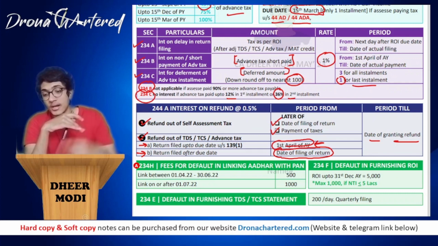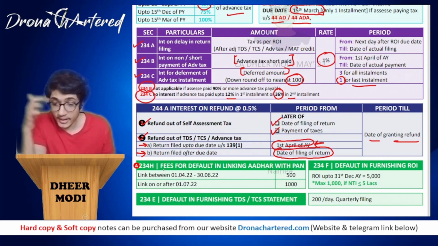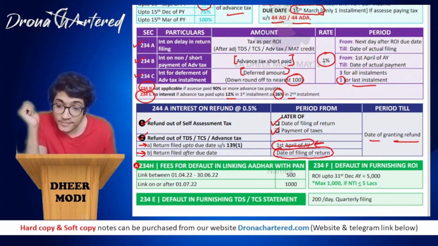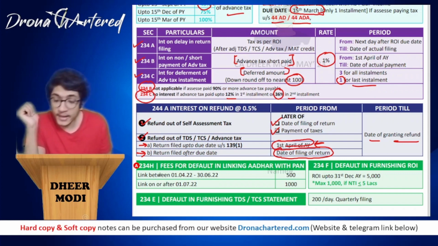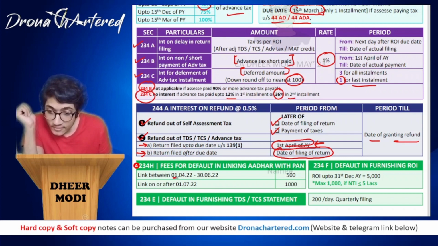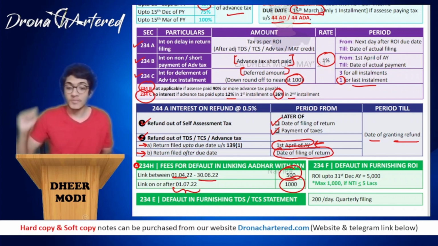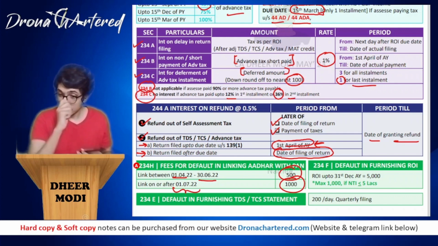Okay, now your last is your section 234H series, that is 234H talks about fees for default in linking Aadhaar with PAN. If you have not linked your Aadhaar card with PAN, if the link has been done between 1/4/22 to 30/6/22, then it will be 500. If you have done it after 1st July 2022, this will become 1000. Okay, so this is your amendment.